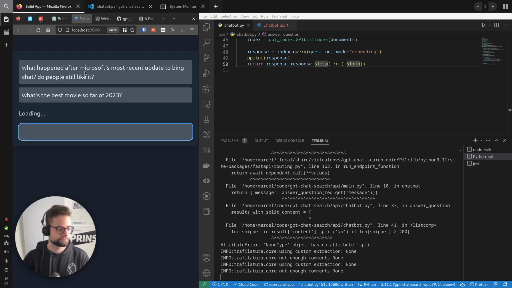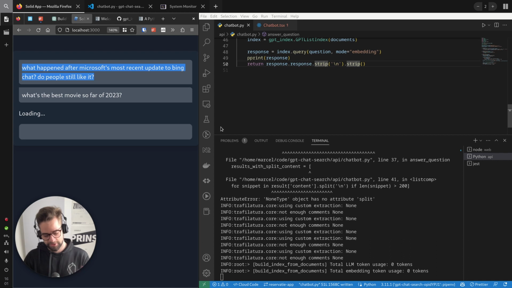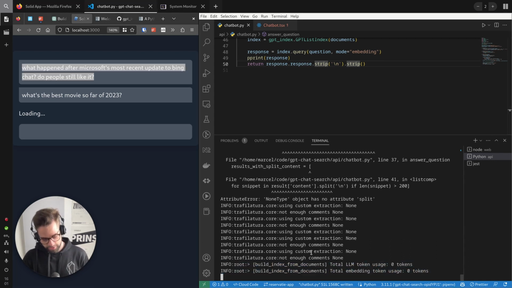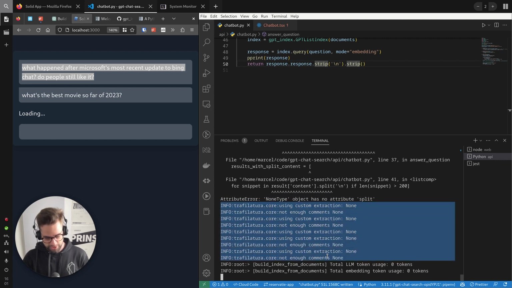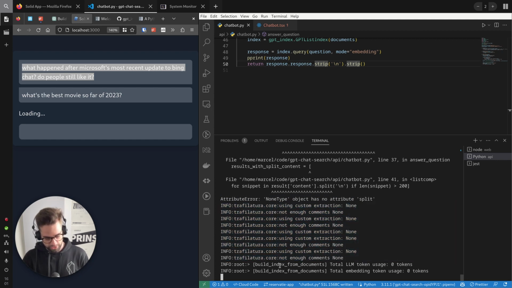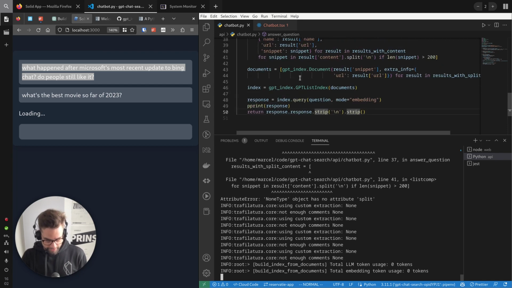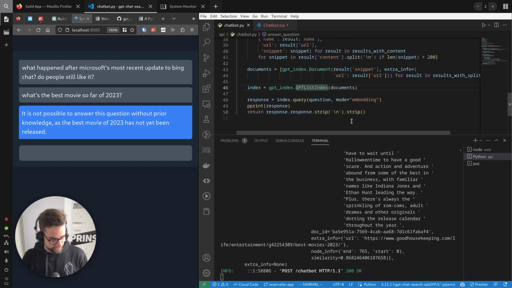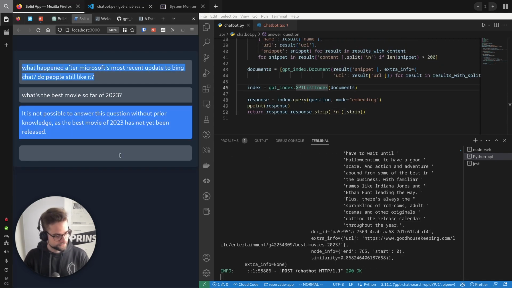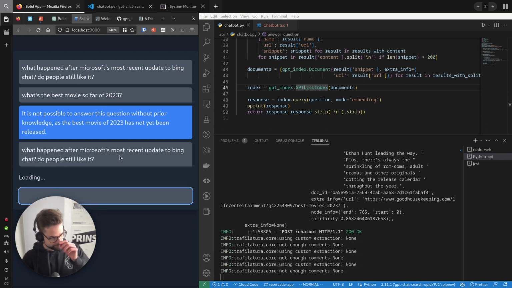No, not the best movie. That's not what I wanted to ask. Actually, it looks like this one is decently fast. It's the query that takes the longest time, right? Because it's already at the index building part. So you would need to speed up this GPT index in a way. Yeah. So let's try this other question.